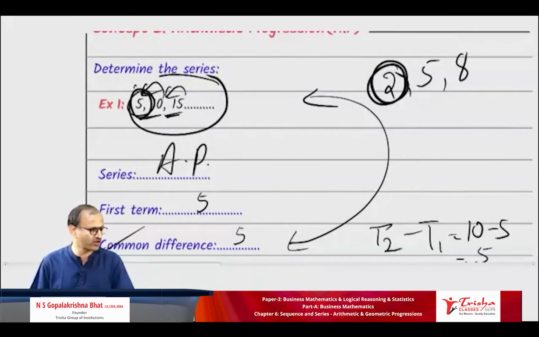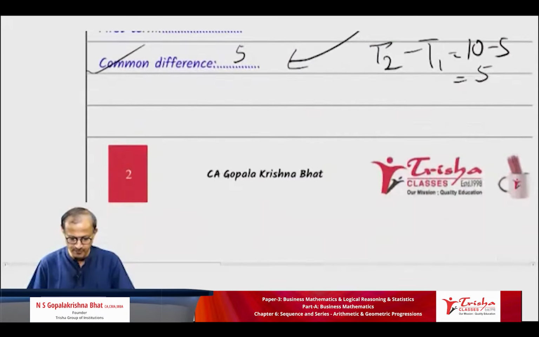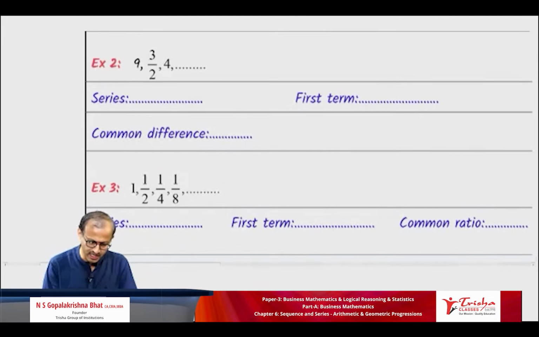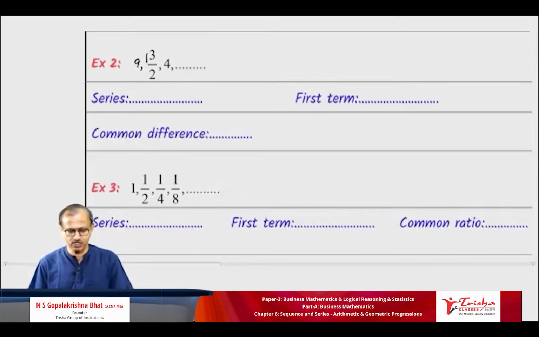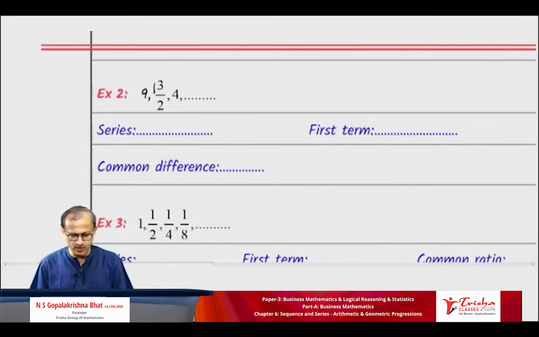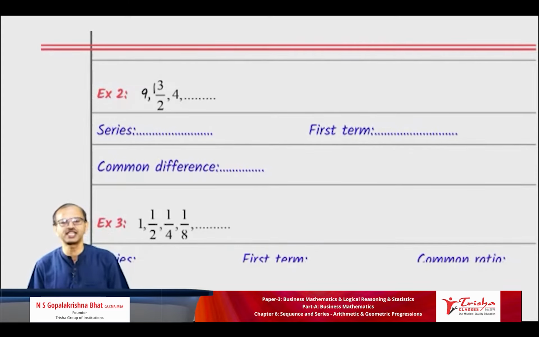Okay. Shall we go to the next one? Yes, no? Quickly write along with me. There is a question here: 9, 13 by 2, 4. All of you write down Example 2: 9, 13 by 2, 4, dot, dot, dot. Tell me, all of you ready to work out? You have to decide whether it is an AP or a GP or HP or neither. There could be such an option.